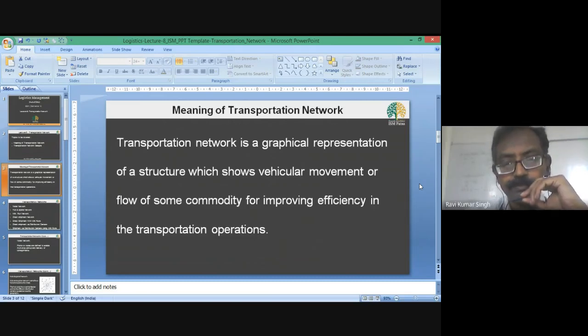So this transportation network is just a graphical representation of all the points, or you can say nodes of delivery and pickup, which is sparse over a large geography, which enables us to optimize this transportation so that in a minimum time we can deliver or pick up the things efficiently.